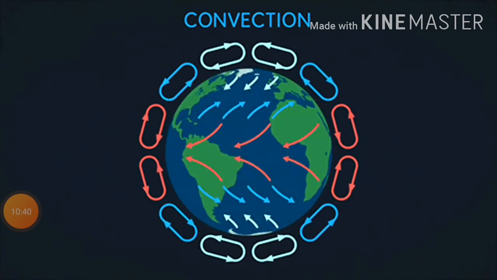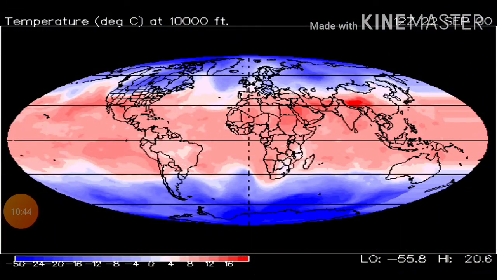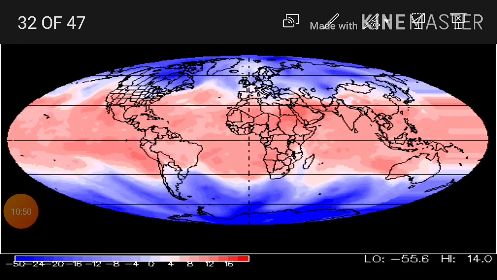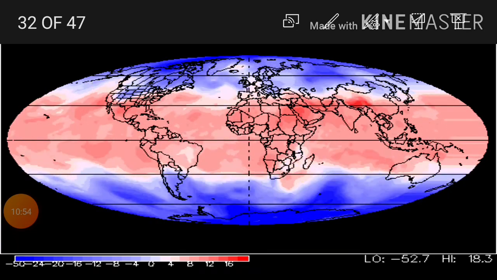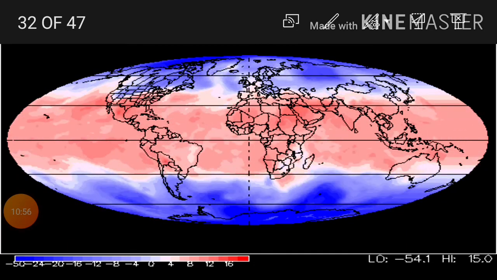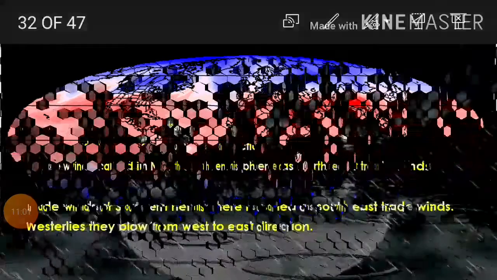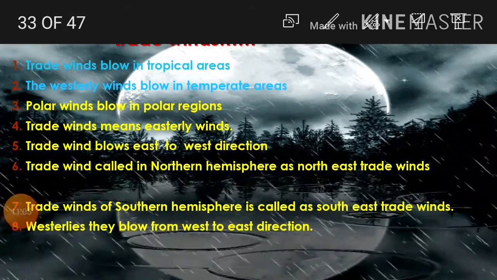Now we will see next. Now these are the wind forces, once you see this video. This is a GIF image. Now this is the last part of this video.